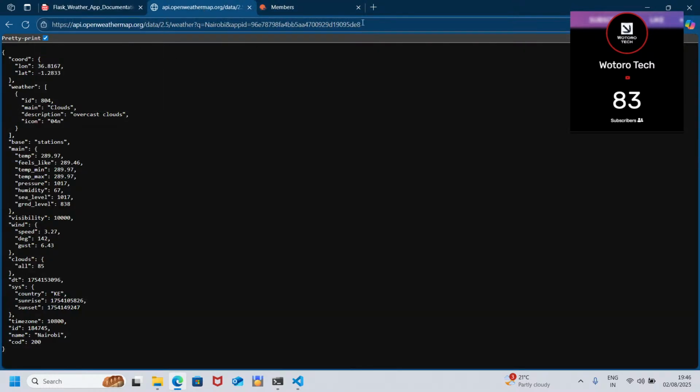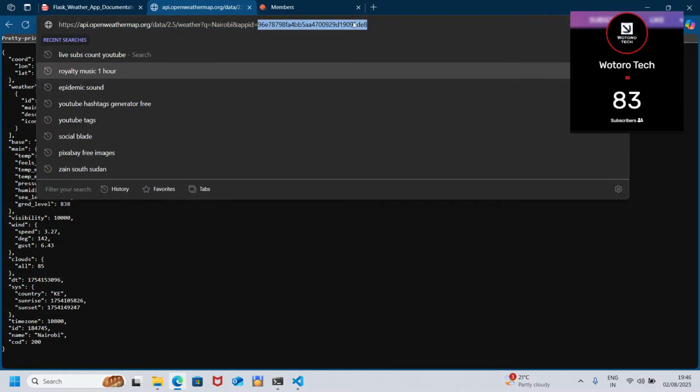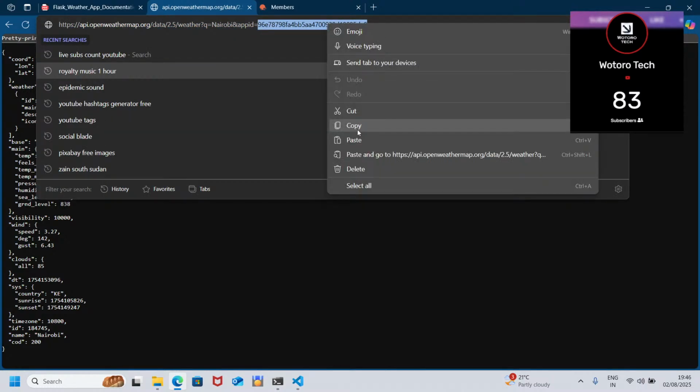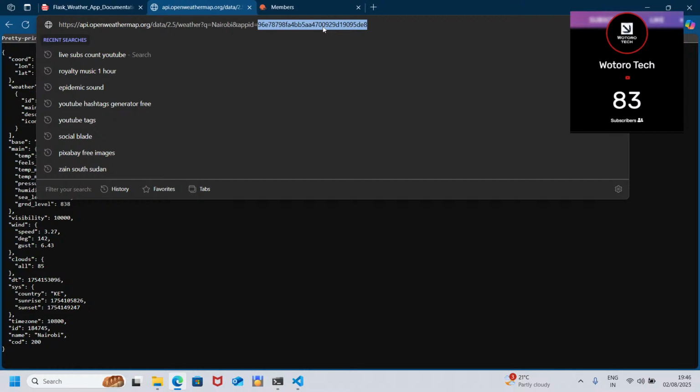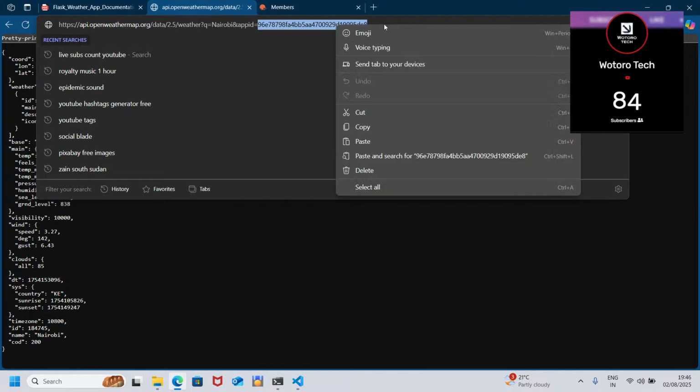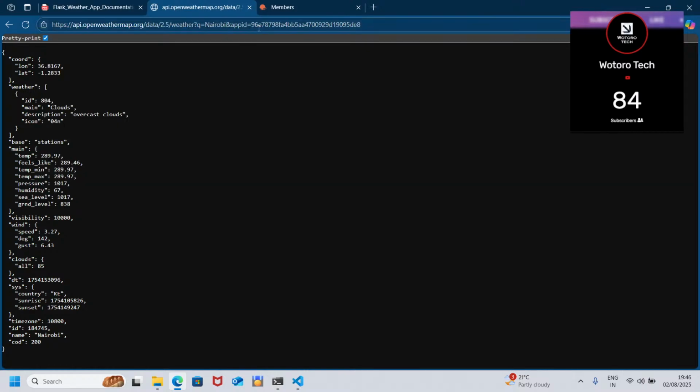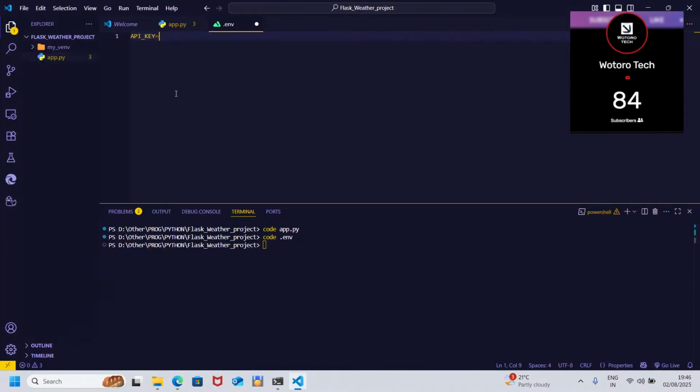So let's copy the API key. Someone might ask, why am I copying it twice? Sometimes when I copy, it does not reflect, so that's why I copy it twice. So here you paste, you put the API key and paste it there, just like that. Then you save. Just remember to save. If you don't save, you start getting errors and ask yourself, wow, where did the errors come from?